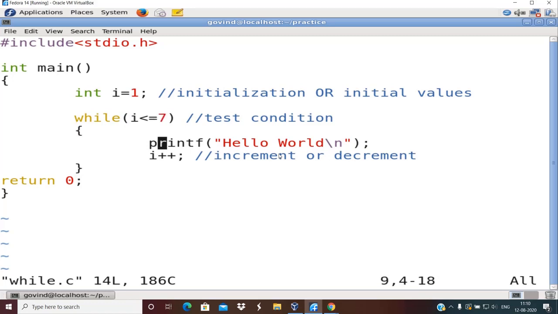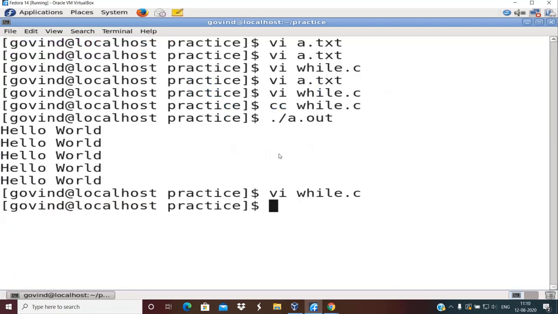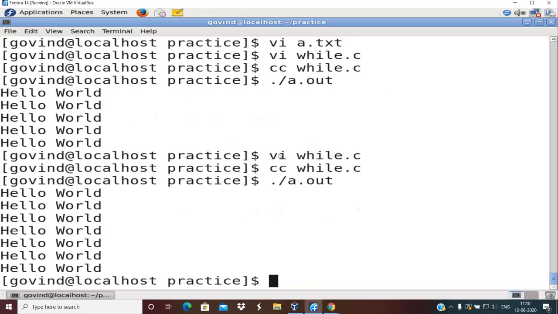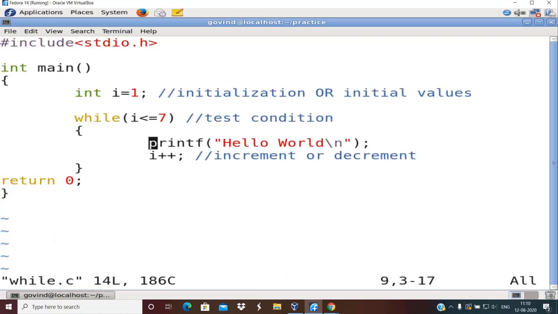Okay. So again, save it, run it. We can now see here it has displayed 7 times. So how does this loop actually work? In fact, I have not covered it. I just showed the output directly. How it works is, it works like this.